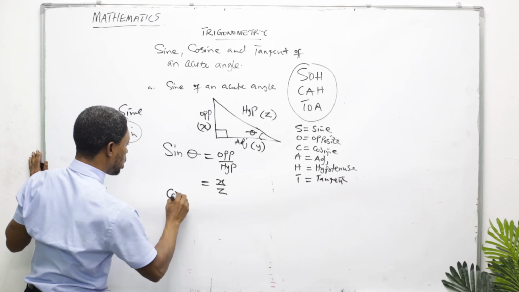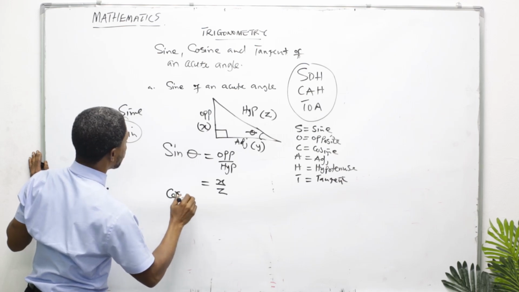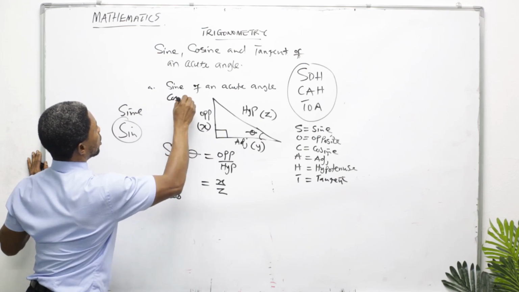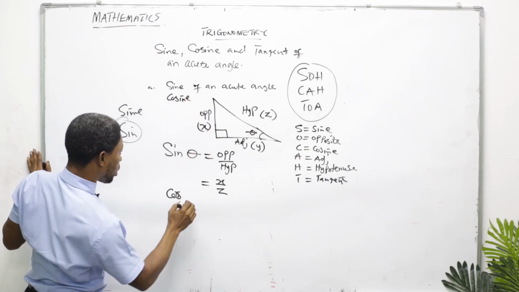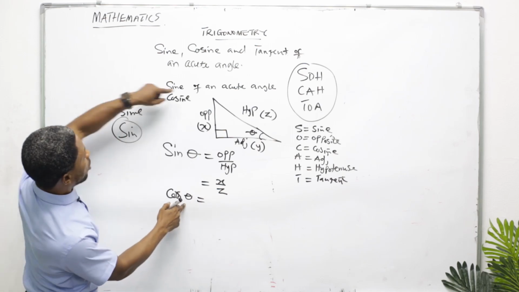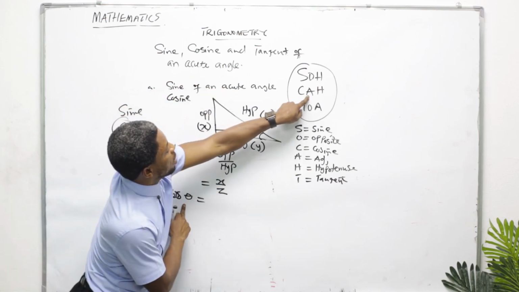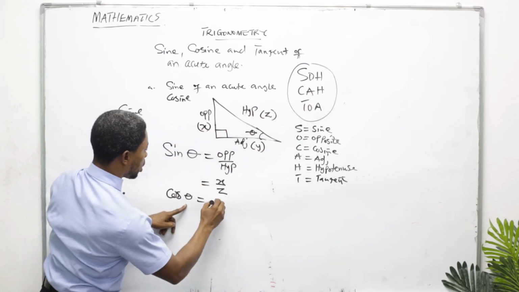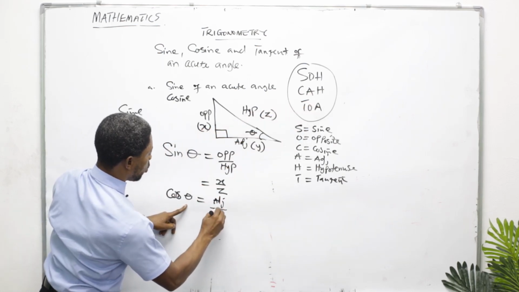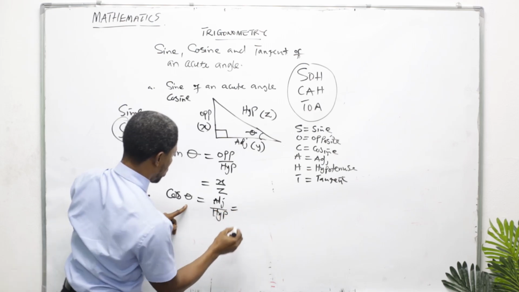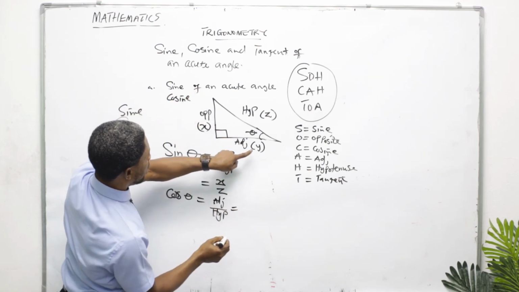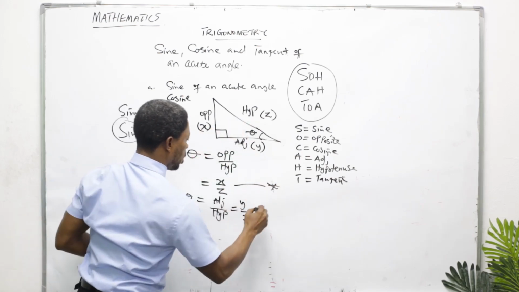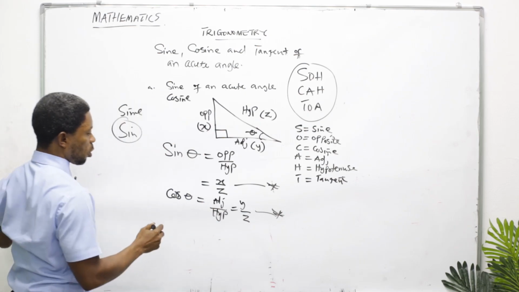Now, let's take cos theta together. Let's look at cos theta without wasting time, because it's almost the same thing. Cos theta of an acute angle is adjacent over hypotenuse, which is now equal to adjacent, letter Y, over hypotenuse, letter Z. These are the questions we are going to look at.